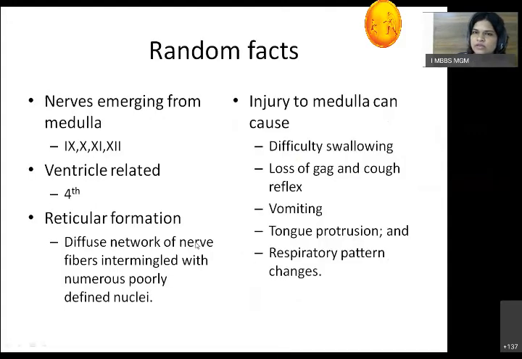Before learning the transverse sections, some random facts remain. First, nerves emerging: we already saw the 9th, 10th, 11th and 12th cranial nerves. The ventricle related to the medulla is called the fourth ventricle. Reticular formation: apart from the nuclei for cranial nerves and other nuclei, there is a diffuse network of nerve fibers intermingled with numerous poorly defined nuclei.